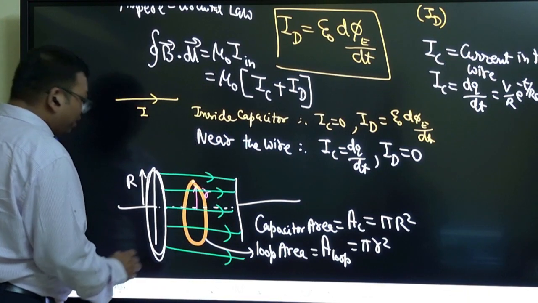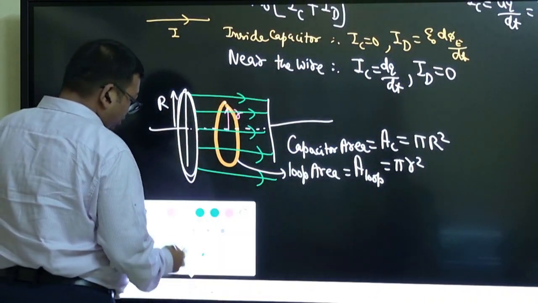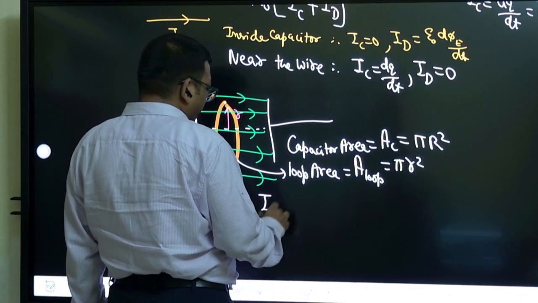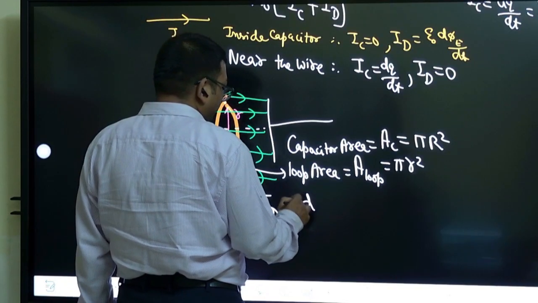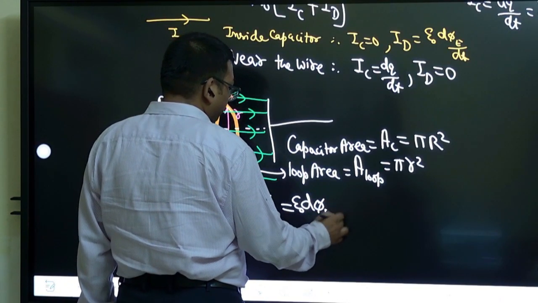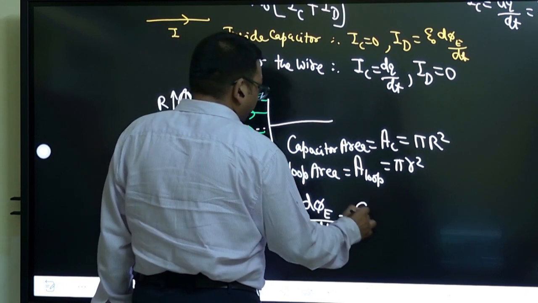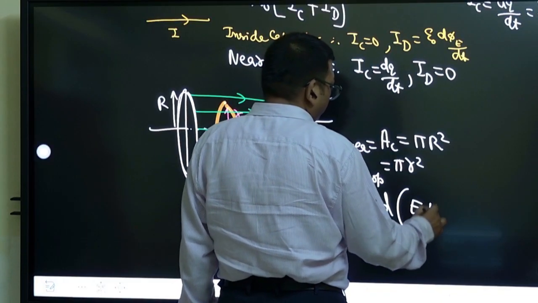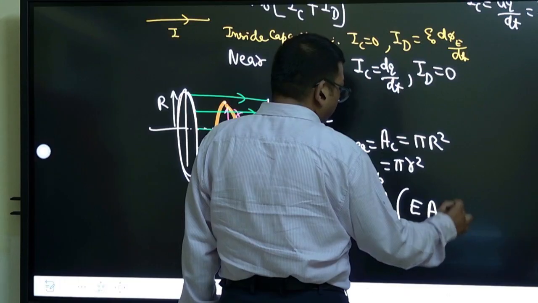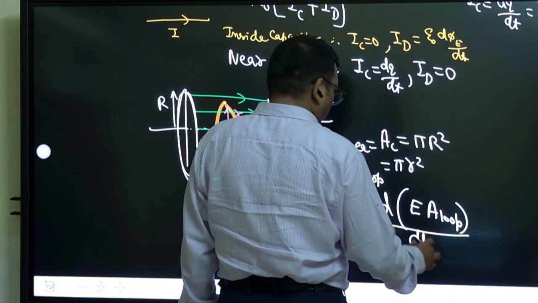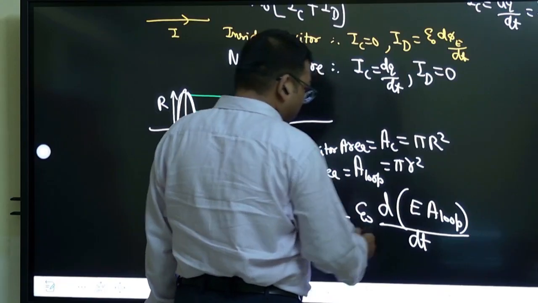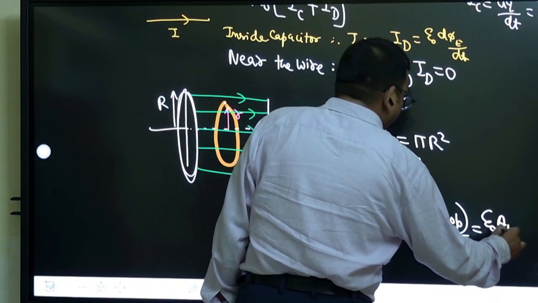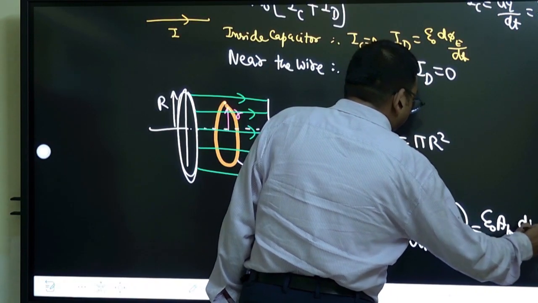Right. So then let us try to calculate what d phi E by dt is. What is displacement current? We will calculate epsilon naught d phi E by dt. So phi E means electric field into the area of the loop. Remember here we are taking the loop area. Loop area is constant, so take it out. So you will take out epsilon naught, loop area, into dE by dt.